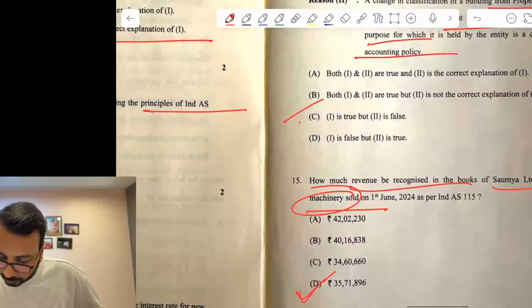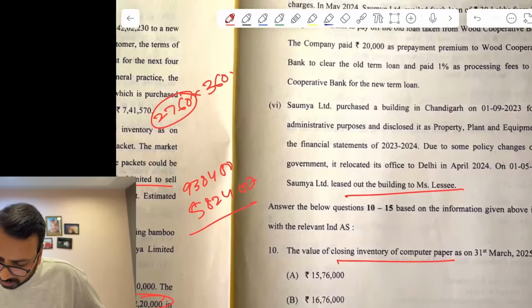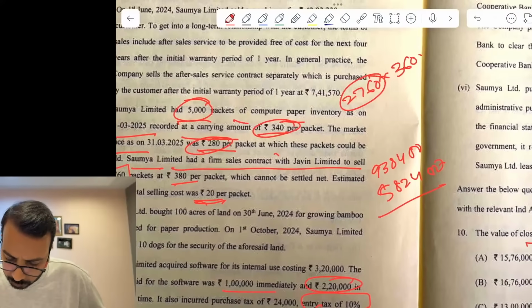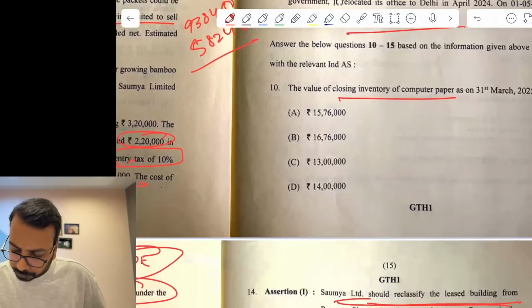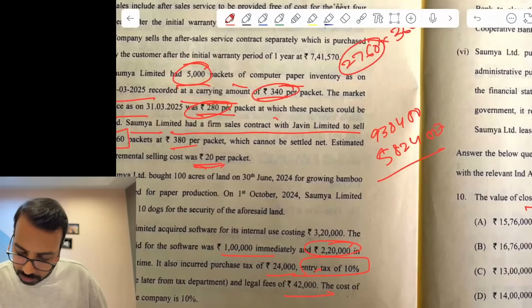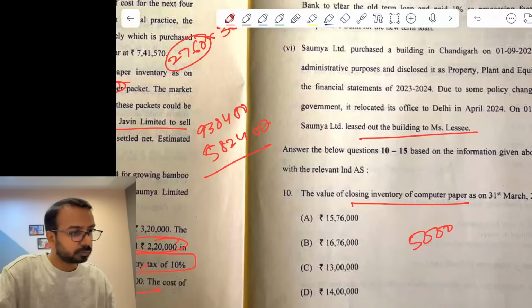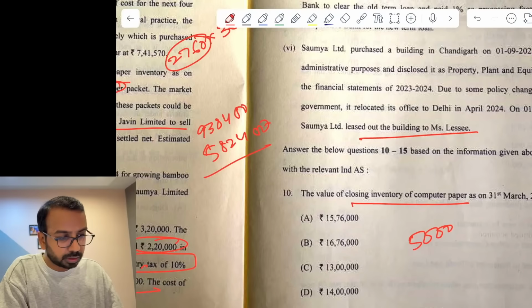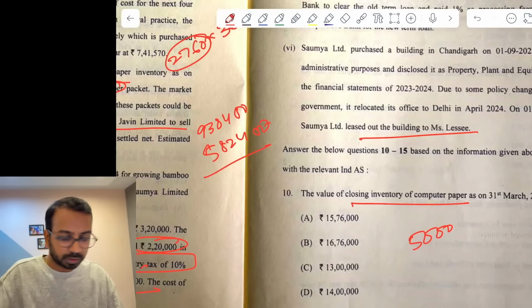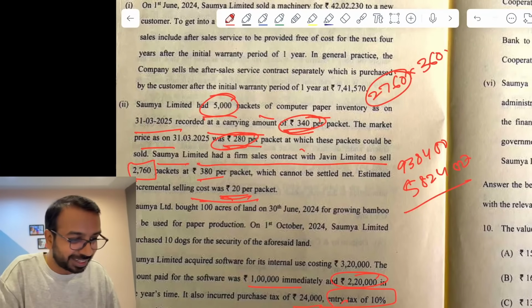I hope we have the option. 1576. Just a moment. 5,000 and carrying amount of 340. So 280 minus 20, 260. Just a moment, I'll quickly calculate and post it. 2760 and 5,000 minus 2760. Okay, 5,000 carrying amount. I am also under pressure to solve, so that thing keeps happening.